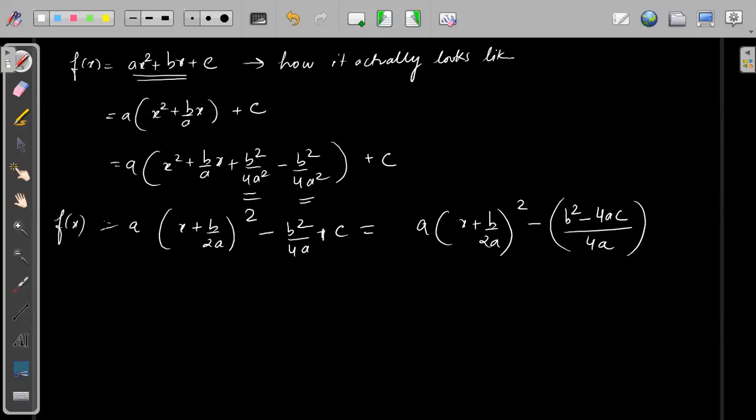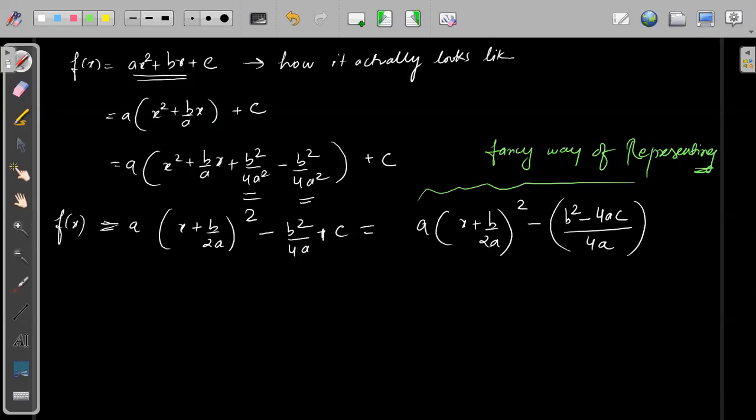We can write it in a fancy way. This is just a fancy way of representing. Okay, fine. Voice is too low. Now is it correct? Now is it okay? Fine. Okay, so now we have seen that this is just a fancy way of representing.